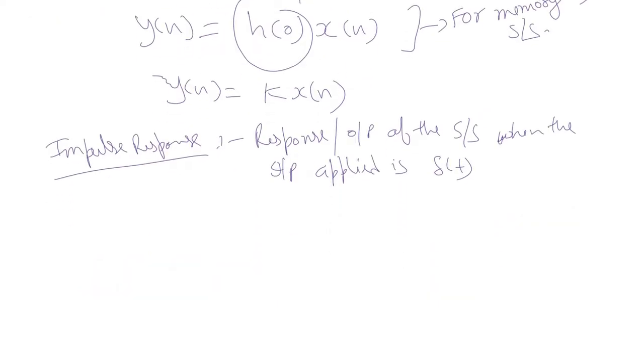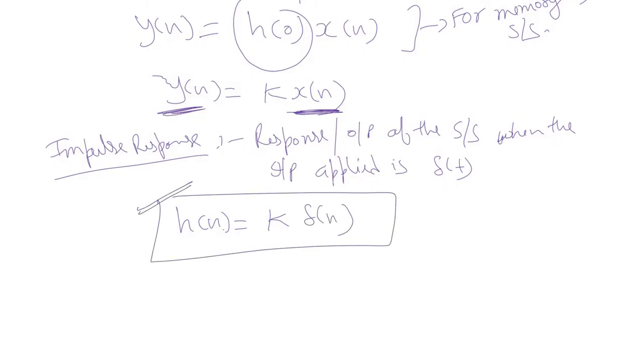That means the response for a memoryless system should be proportional to the input signal. That means the impulse response h[n] should be some constant times the unit impulse.